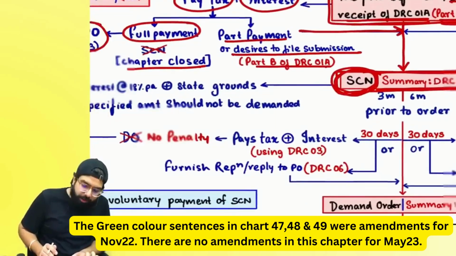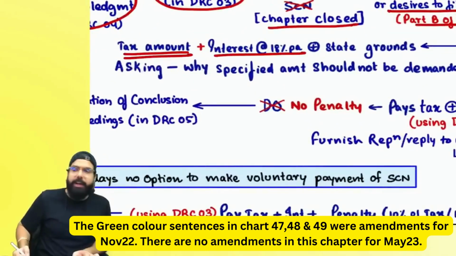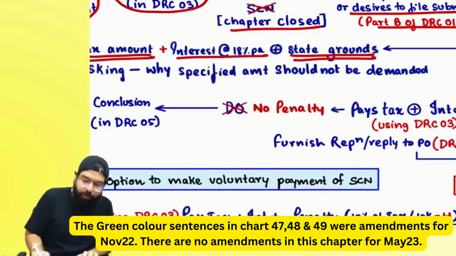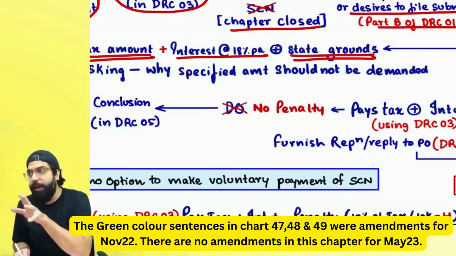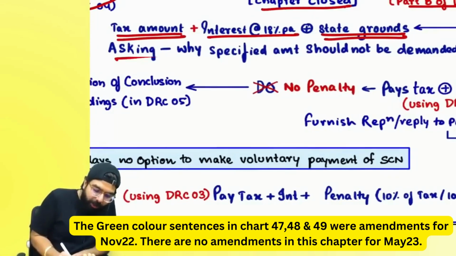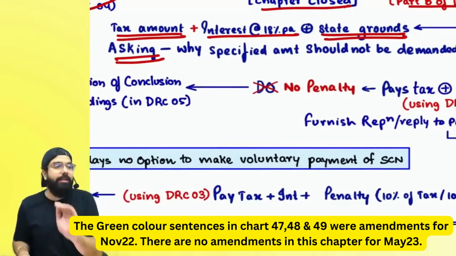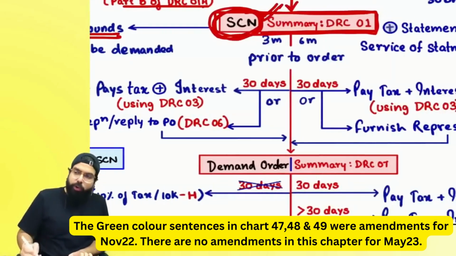In the show cause notice, he will tell you the tax amount, and the interest payable at the rate of 18%, and he will also state the grounds: that tax was not paid by you, tax was short paid by you, erroneous refund was taken by you. All these grounds he will tell. And he will also ask you why this amount which I am demanding from you should not be demanded, that he will tell in the show cause notice.